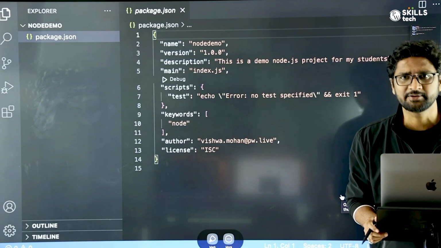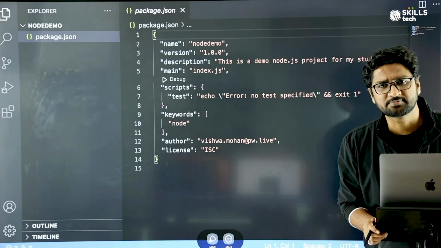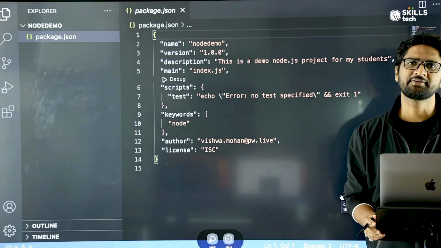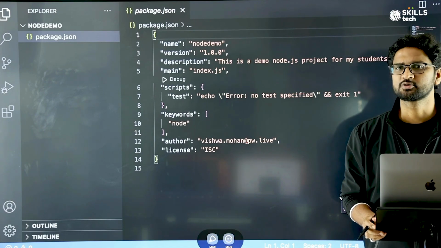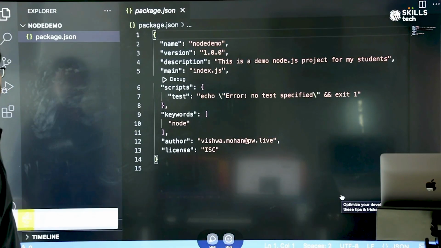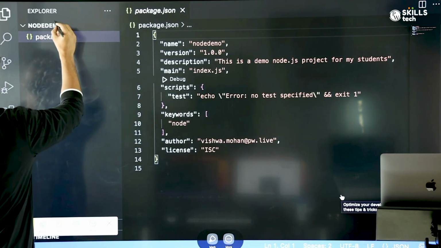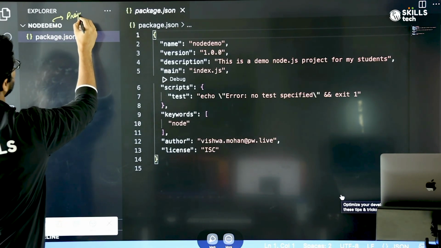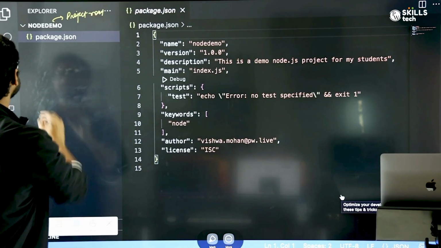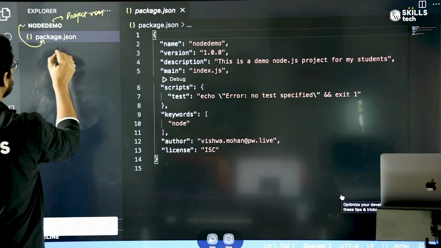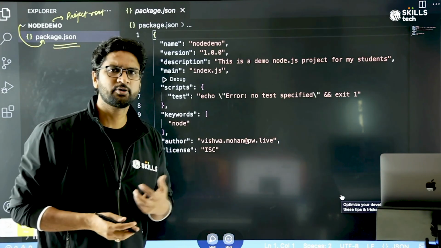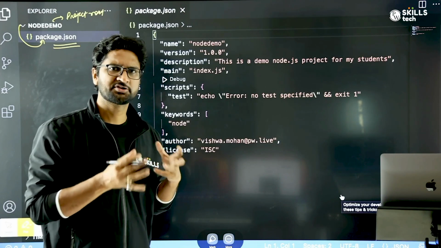So every time you create a node.js project, npm will create a package.json file for your whole project. So let's try to understand what it is. If you look around here, this is your project root directory or the parent directory, right? And inside this, there is a file which got created called package.json. Normally, people, you'll find that it will have the information about the project.